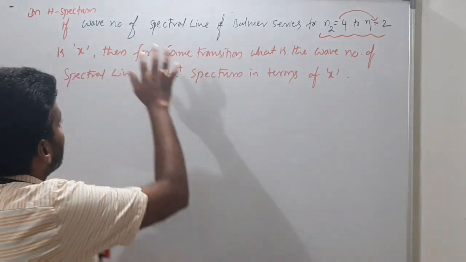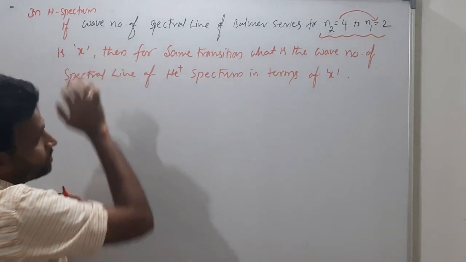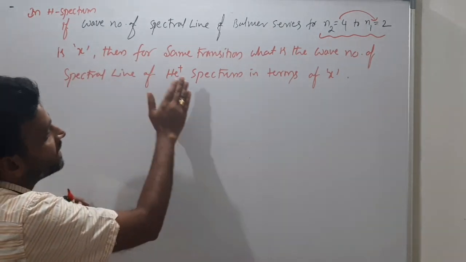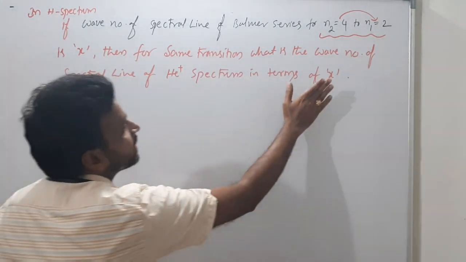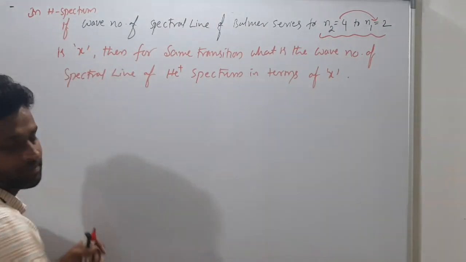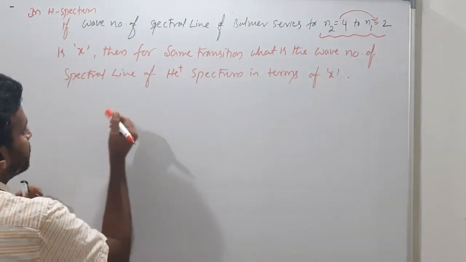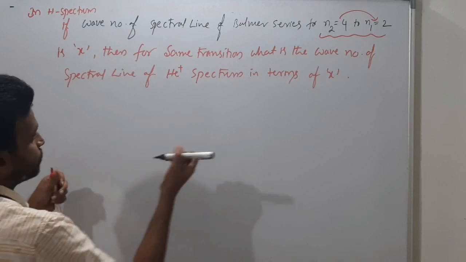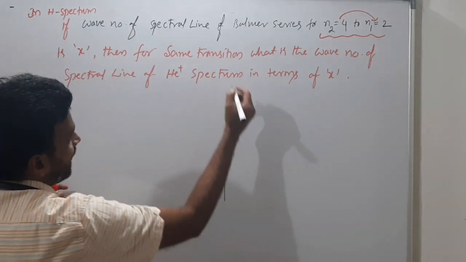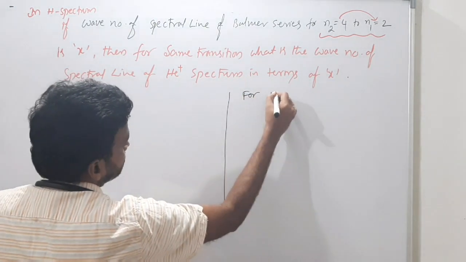So the wave number of the hydrogen spectrum is given, and they are asking the wave number of the helium spectrum in terms of x.